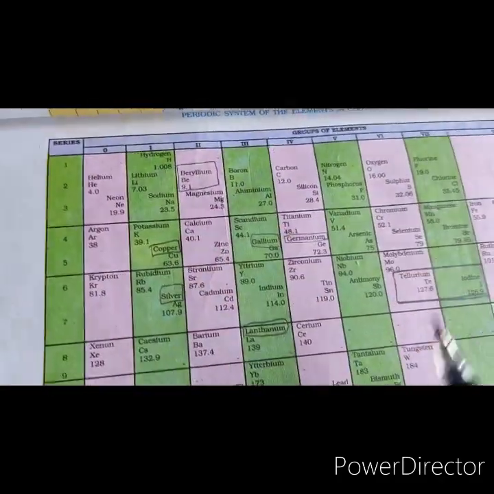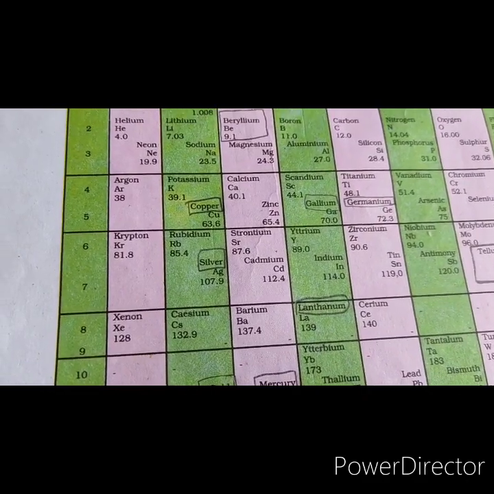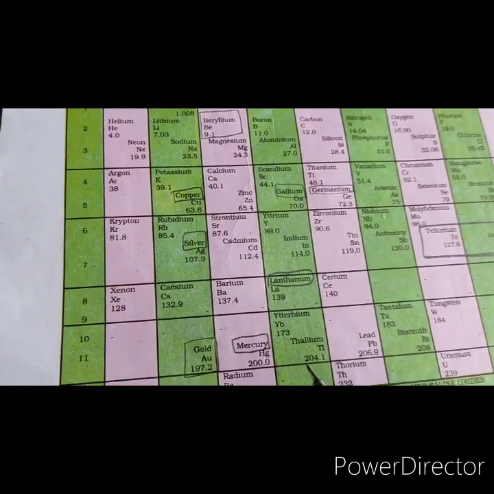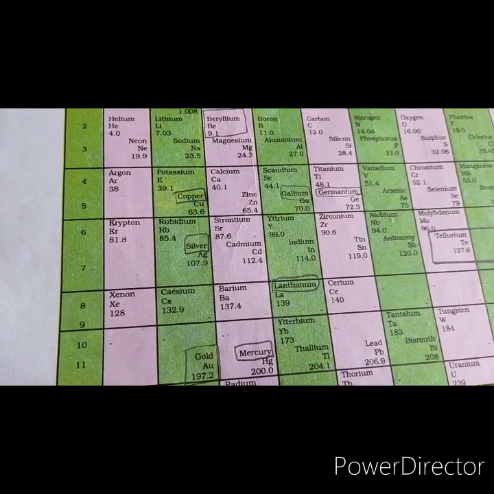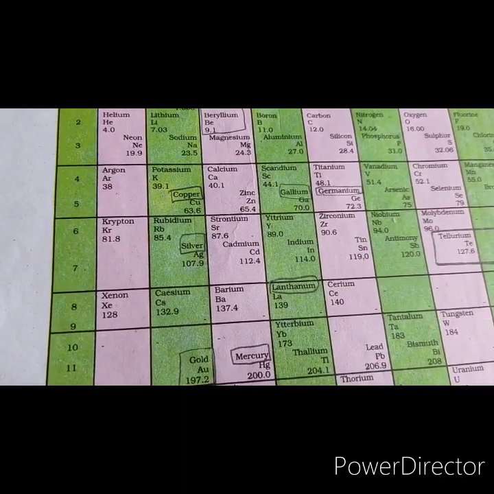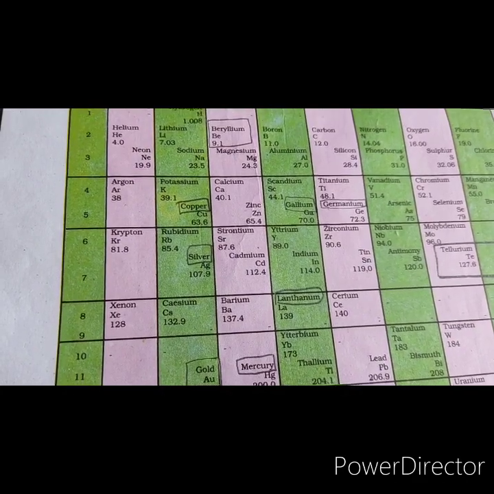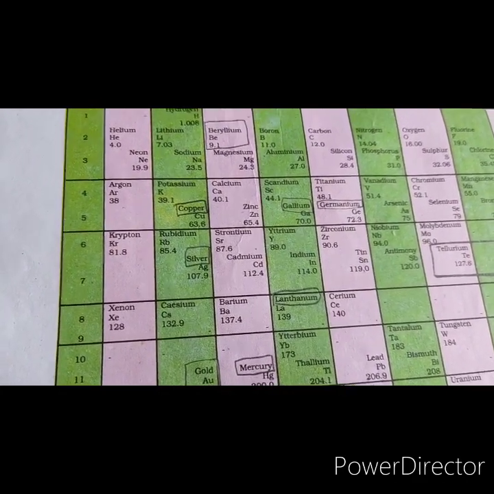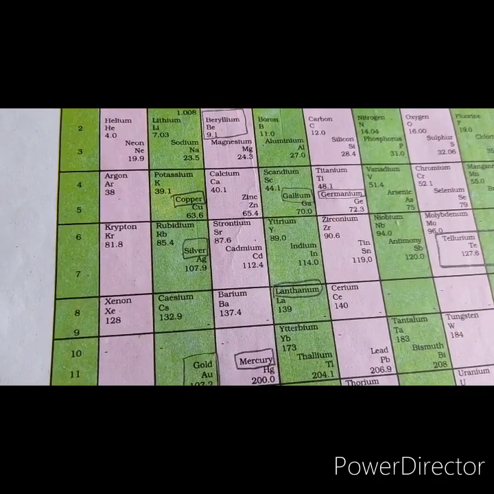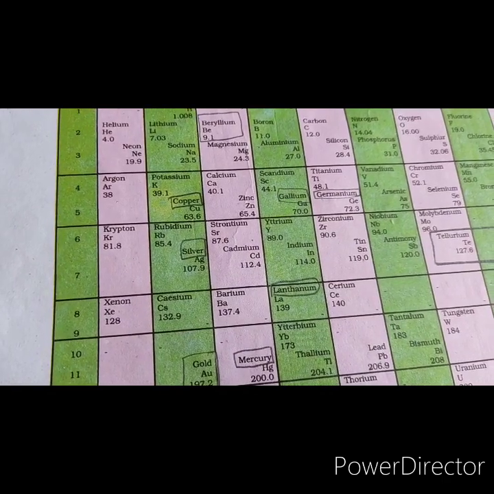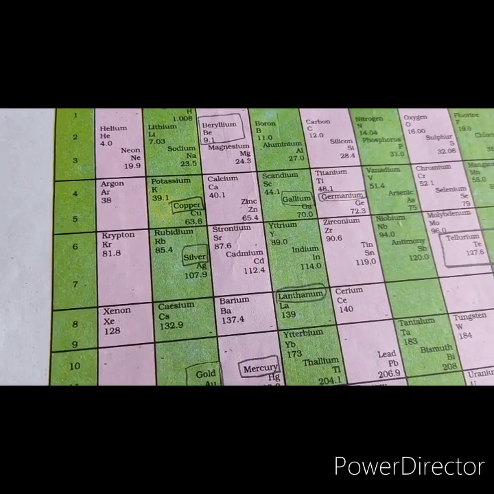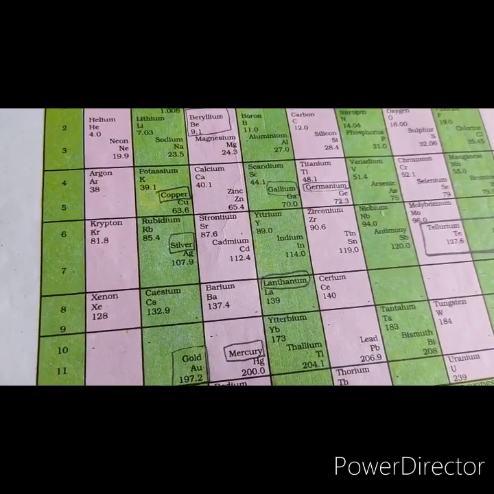Let's discuss the important contributions of Mendeleev's periodic table. Mendeleev's periodic table was one of the greatest achievements in the development of chemistry. Some of the important contributions of this periodic table are: systematic study of the elements. The Mendeleev periodic table simplified the study of the chemistry of elements. Knowing the properties of one element in a group, the properties of other elements can be easily guessed. So, it became very useful in studying and remembering the properties of a large number of elements.